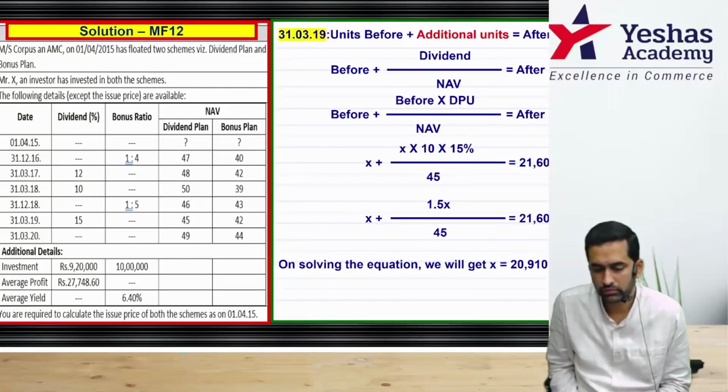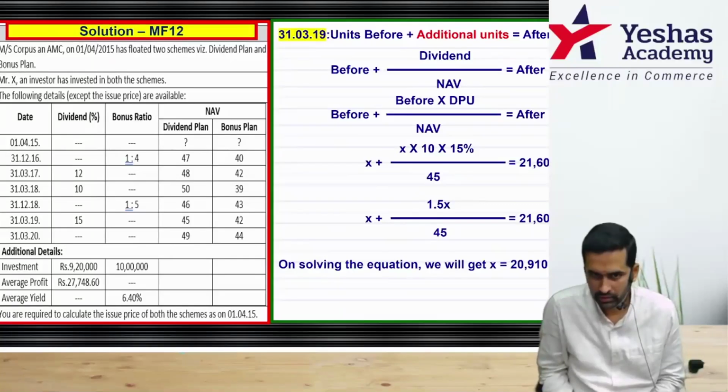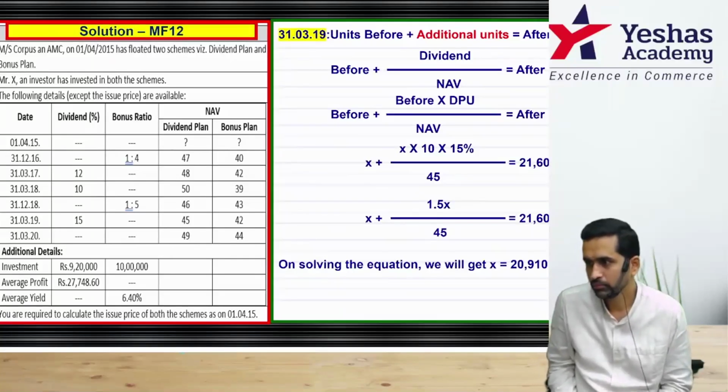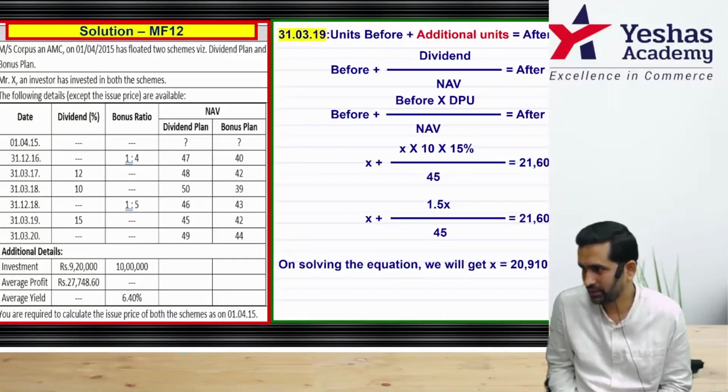Solve the equation. We'll have to do some cross multiplication. Keep it easy. You can do 1.5 by 45 here itself, and then it becomes easy instead of multiplying big numbers.